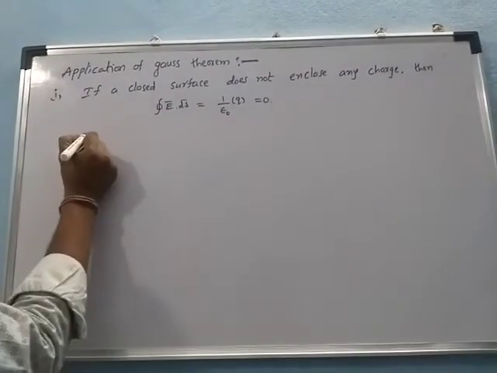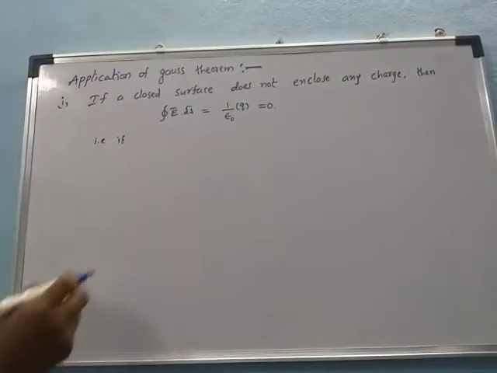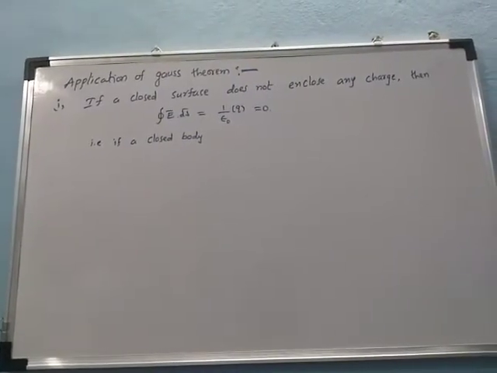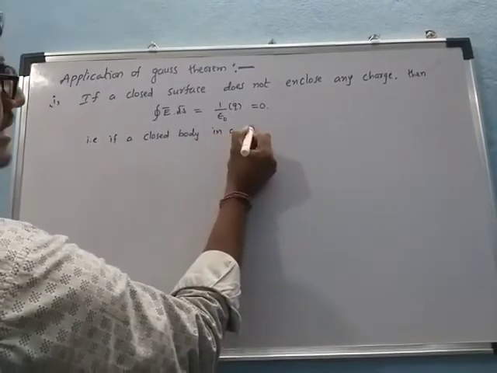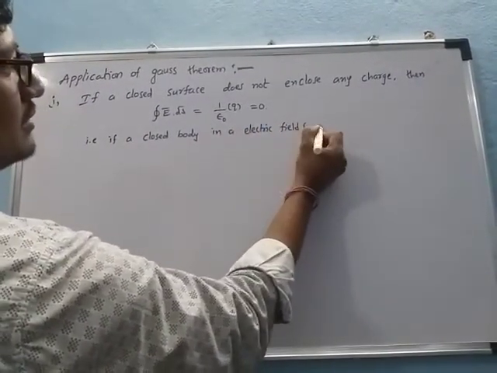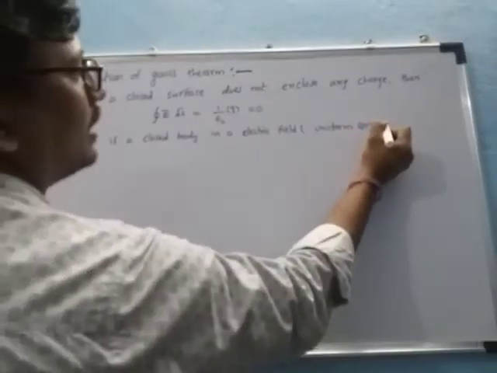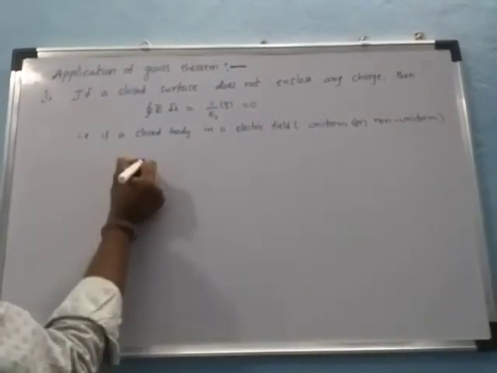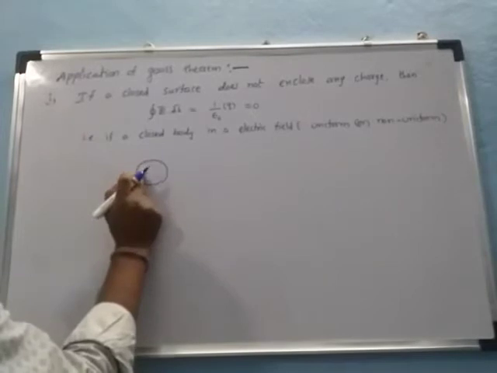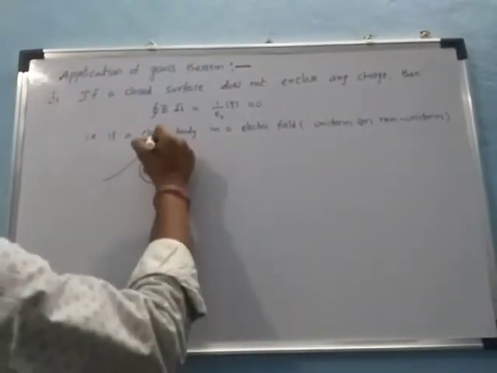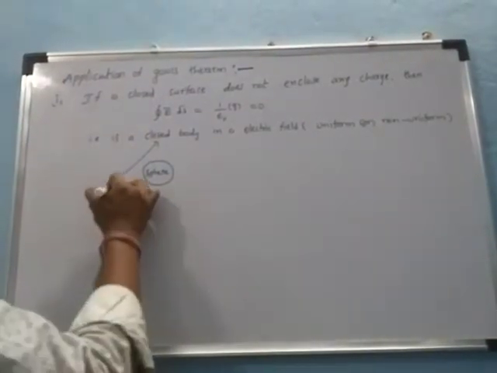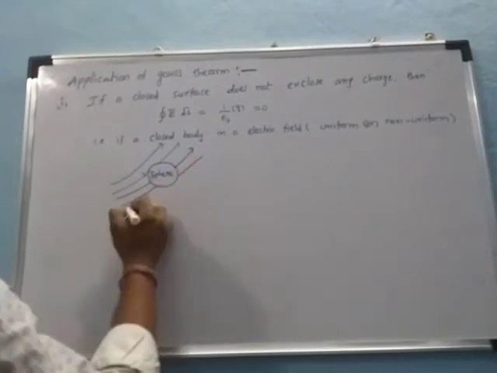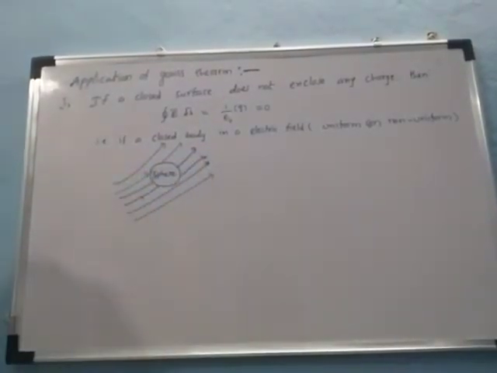Now, if a closed body is taken in an electric field, either uniform or non-uniform, for example this sphere placed in a uniform electric field, uniform or non-uniform, the charge inside will be equal to 0.